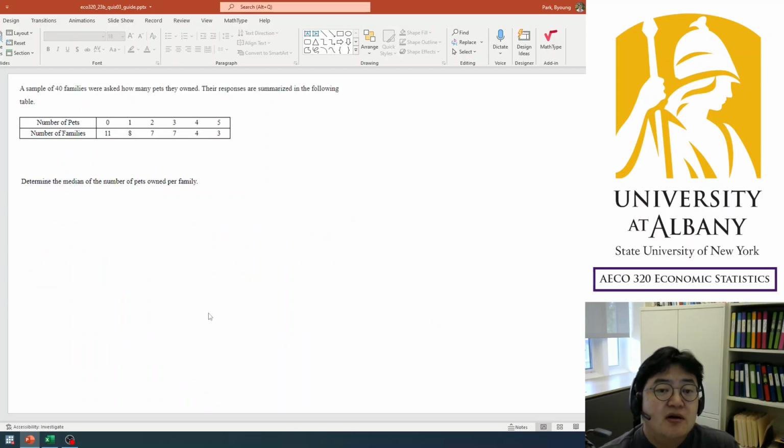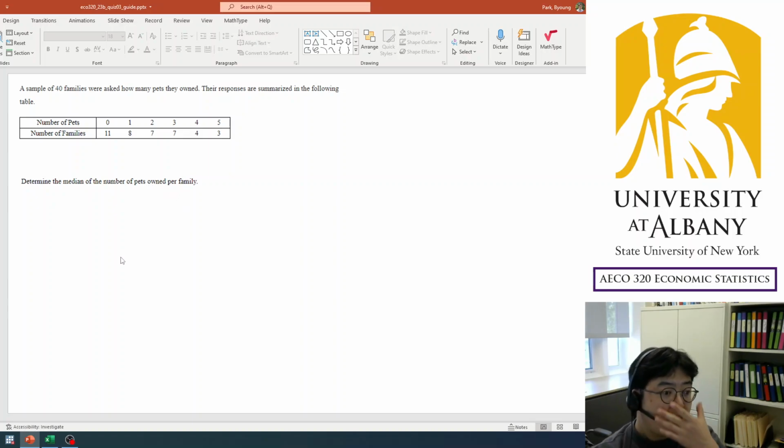Okay. Now we are going to the median, calculating the median using a table. Here, a sample of 40 families were asked how many pets they owned. The responses are summarized in the following table. So 0, 1, 2, 3, 4, 5. And out of 40 families, determine the median of the number of pets owned per family.